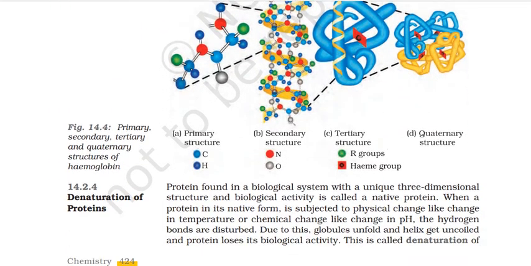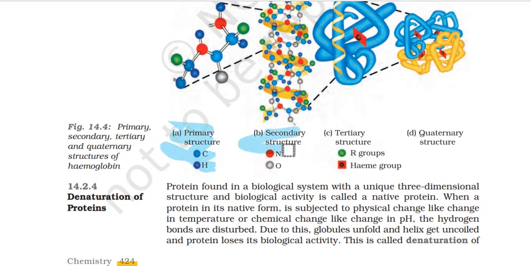You have a primary structure given, carbon, hydrogen. Then you have a secondary structure जहाँ पे N और O के बीच में hydrogen bonding होगा. You can have then the tertiary structure and the quaternary structure. आपस में two different polypeptide chains bonding आपस में. ठीक. You have now denaturation of proteins.